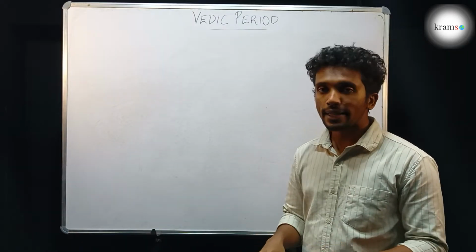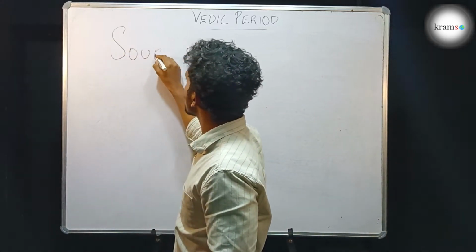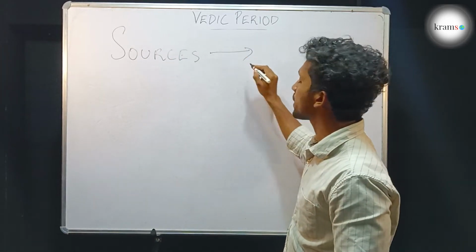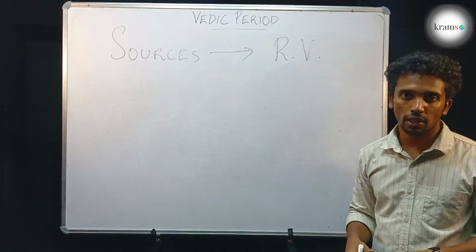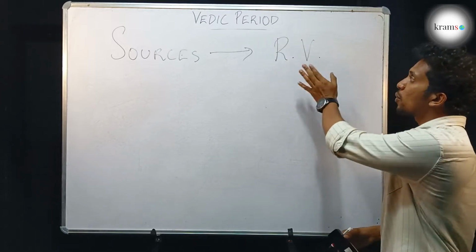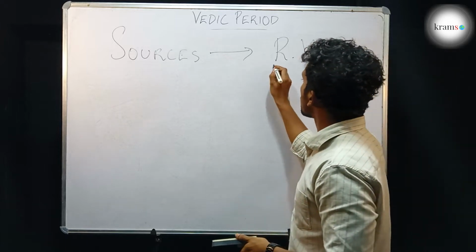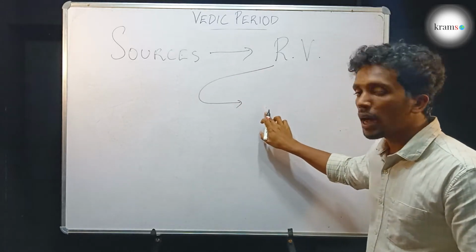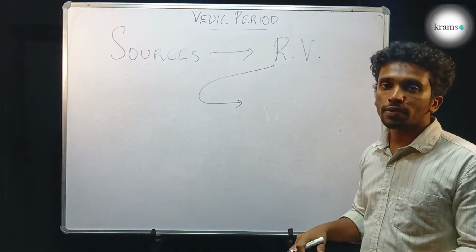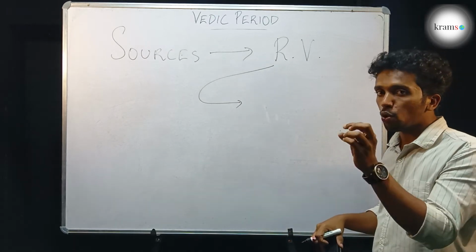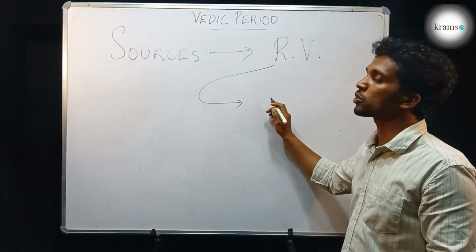Okay. In the Vedic period, the Vedic texts were written, and the major source of information about the Vedic period were the Vedic texts. During the early Vedic period, the only Vedic text that was compiled was the Rigveda. The Rigveda had a lot of contents, and that was the main source of our information about the early Vedic period. In the Rigveda, it was mentioned that the Aryans had come to the Indian region, and they had wars with the indigenous people, meaning the people who had already lived here. The Aryans had battles with them, and they had defeated most of them.